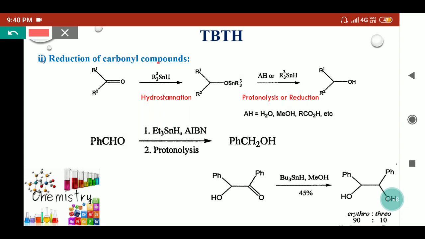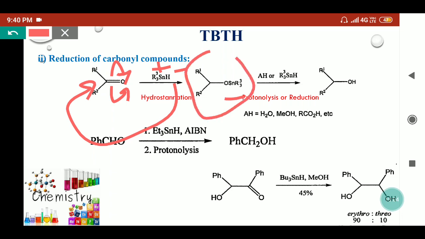What will happen: because tin has a positive charge and hydrogen has a negative charge, and due to oxygen's high electronegativity, this hydrogen will go to this carbon and oxygen will have a negative charge, so it will have the trialkyl tin part. So this adduct, in presence of protonolysis like water or any reducing agent, this bond will break and it will provide the alcohol. So a carbonyl compound in presence of TBTH can be converted into alcohol.